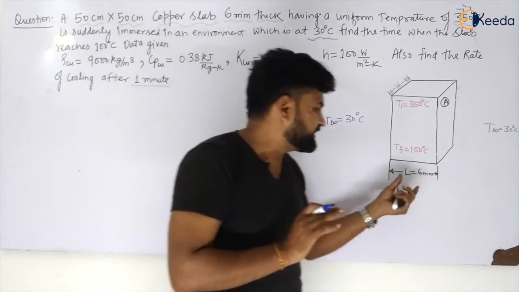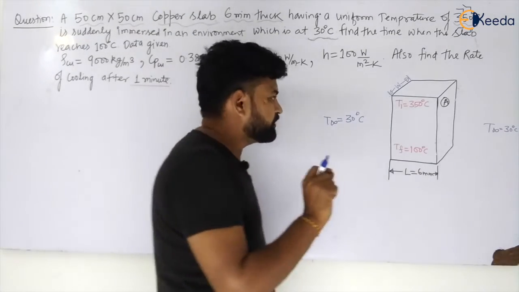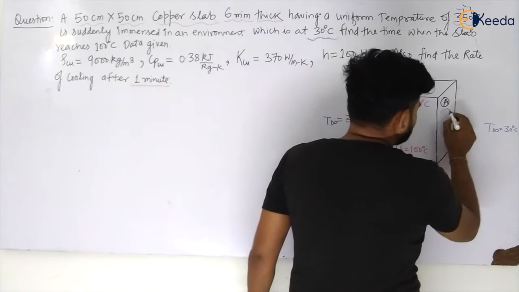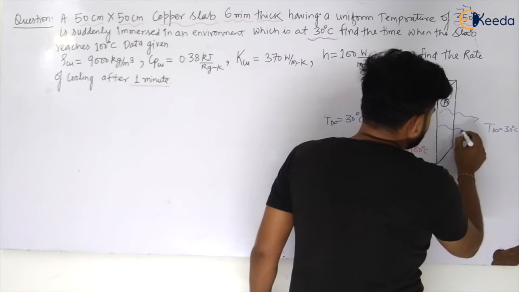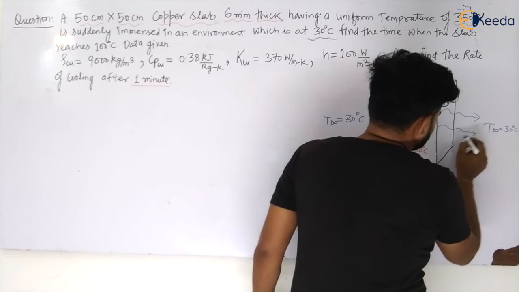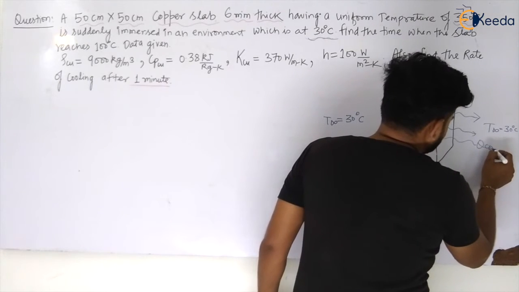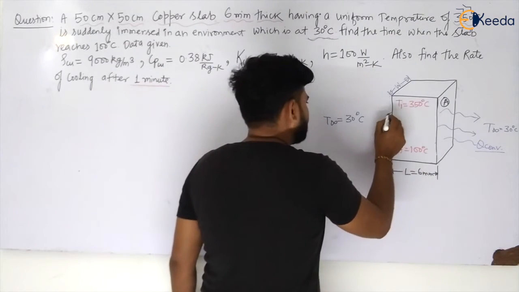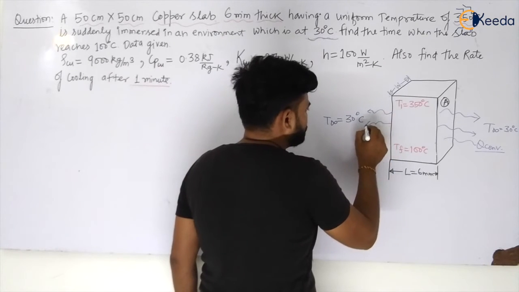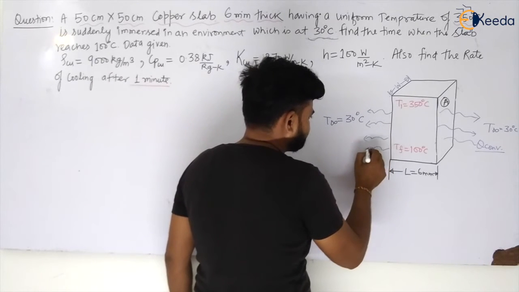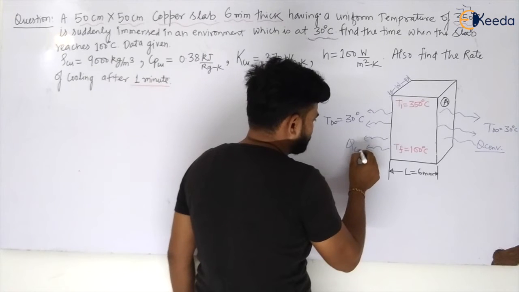But as he has only given the length, I am assuming that heat transfer by convection will be from both sides, my dear students. That is Q convection from this side, and again Q convection through this side.